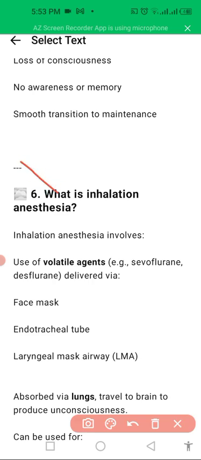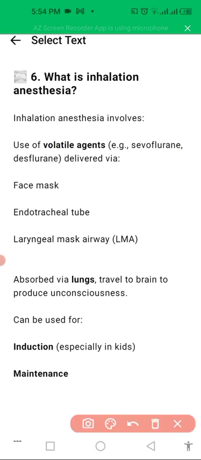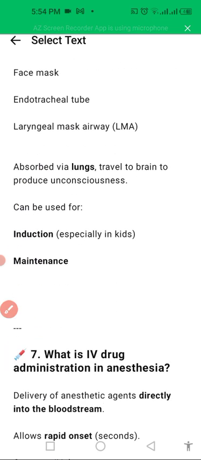Another one: what is inhaled anesthesia? Inhalation anesthesia uses volatile agents: sevoflurane and desflurane, sevoflurane in children, isoflurane in adults, with an endotracheal tube or laryngeal mask airway. They are absorbed via the lungs, travel to the brain, and produce unconsciousness. They can be used in induction via masks and in maintenance.